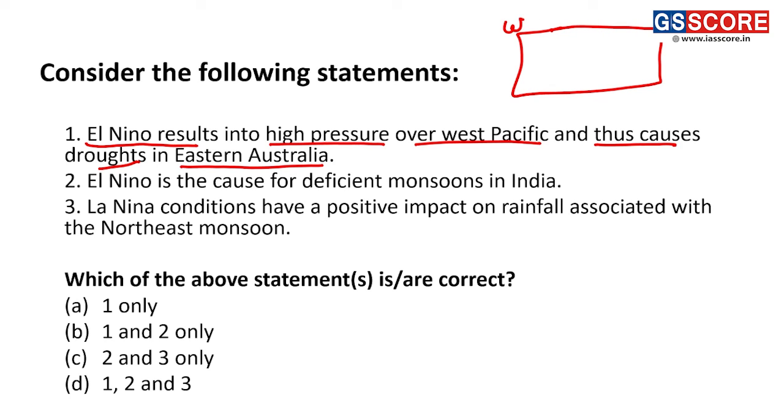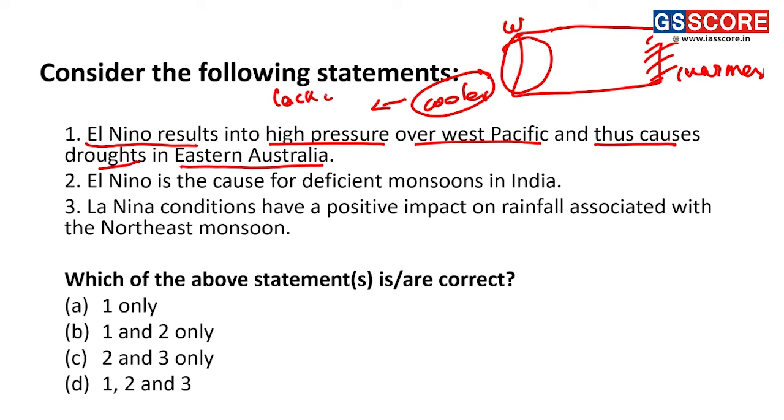So this is the Western section and this is the Eastern section. In the Western section it is quite colder and in the Eastern section it is warmer. When this region is cooled, there will be a lack of moisture in the air.